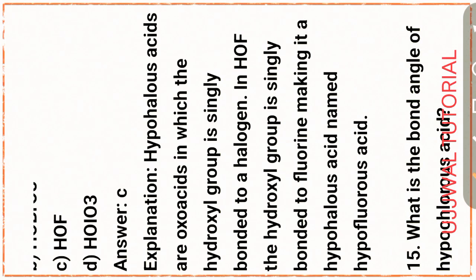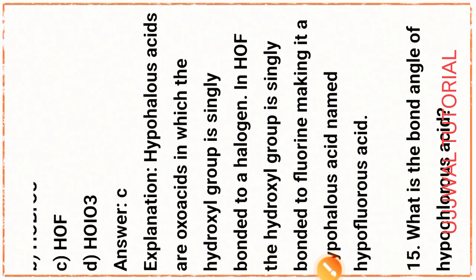In HOF, the hydroxyl group is singly bonded to fluorine, making it a hypohalous acid named hypofluorous acid.